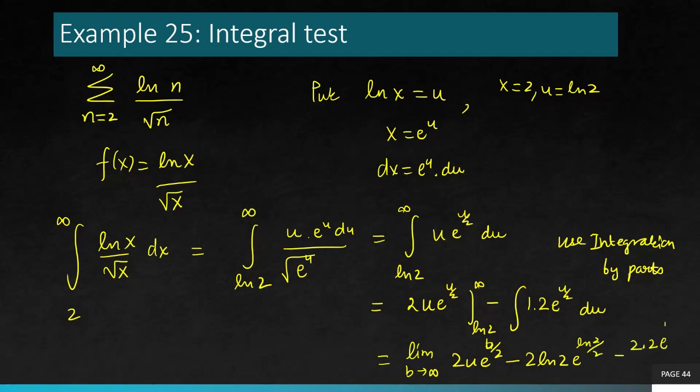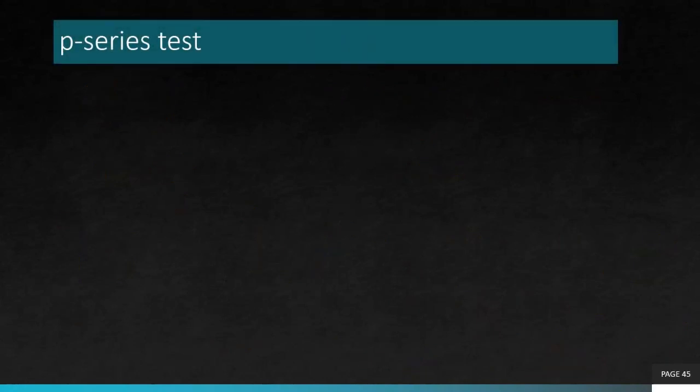Again, you integrate the second function as well. You'll get the same thing. Now this whole thing will go to infinity because only the middle term is the finite term. Everything else is going to infinity. So you'll get that this integral diverges, hence the series is also divergent. So that's all about the integral test.